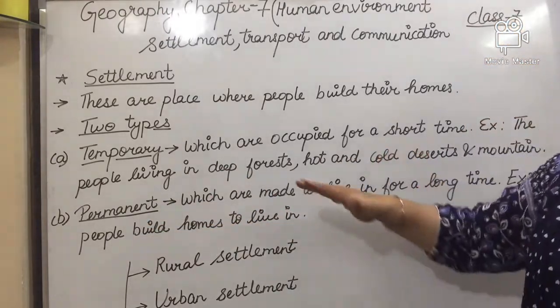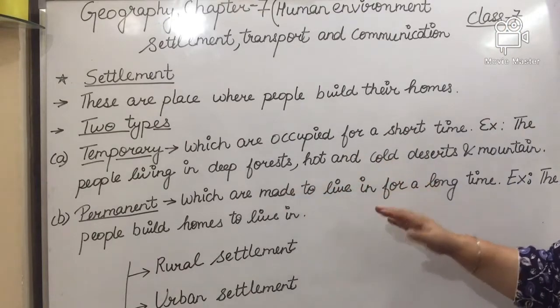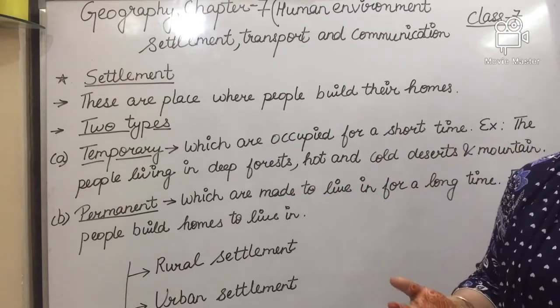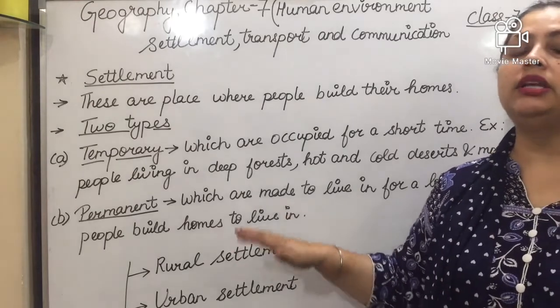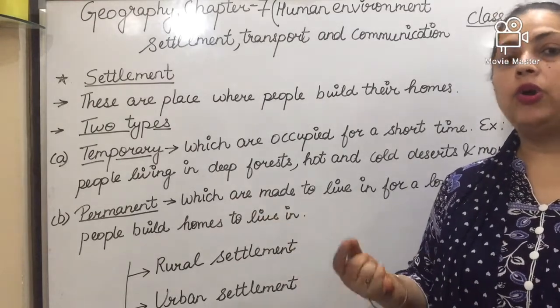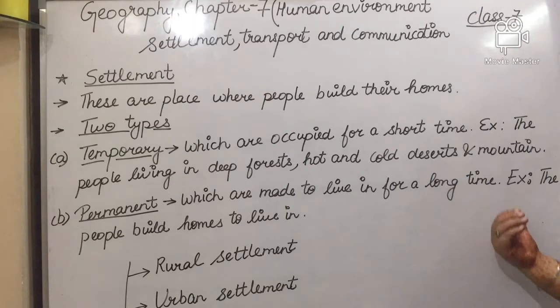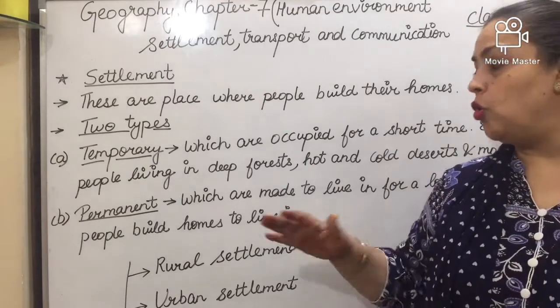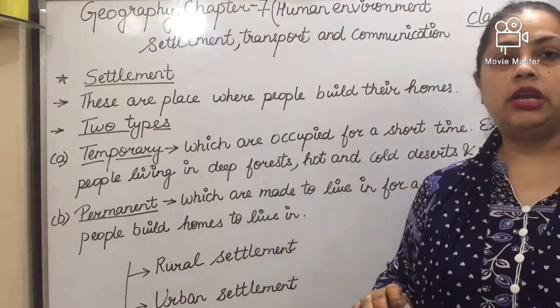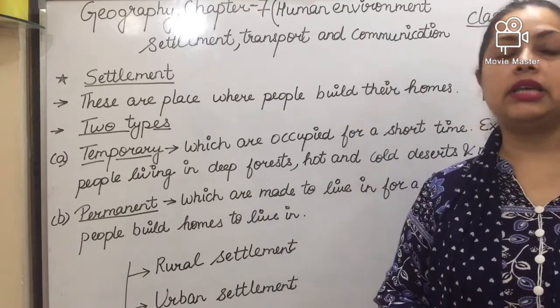Settlements which are made to live in for a long period of time are known as permanent settlements. For example, the people who build their homes to live in. That will be the permanent settlement.